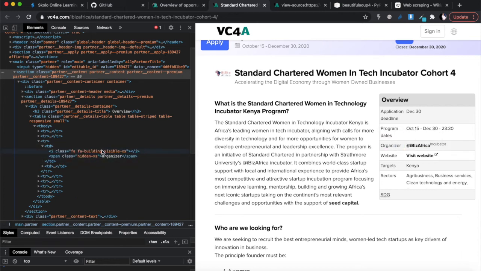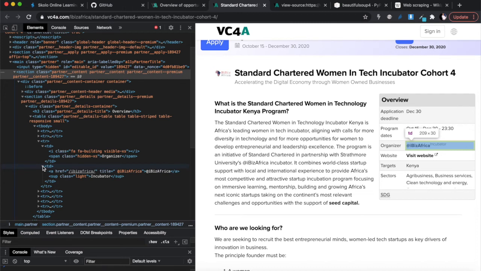All right, so it says organizer, and then I want the second part. Okay, so the second TD has an A and href, so you can get the A, and then we can just get the website. This is all I want. No, actually I don't want the organizer. I want the website, so that's the next one.